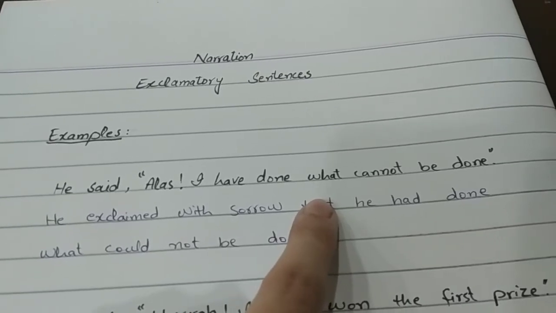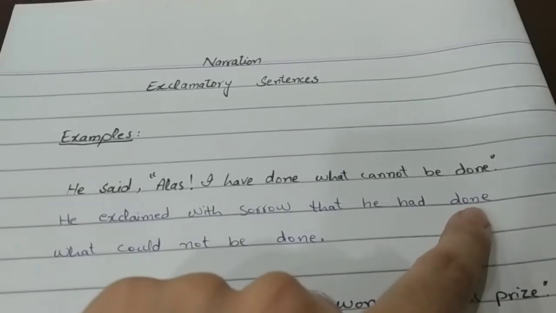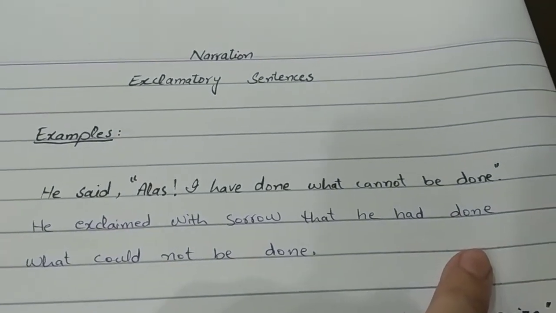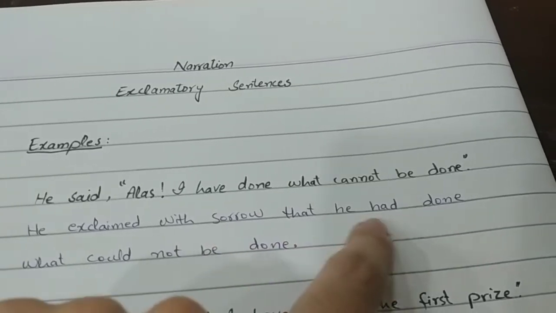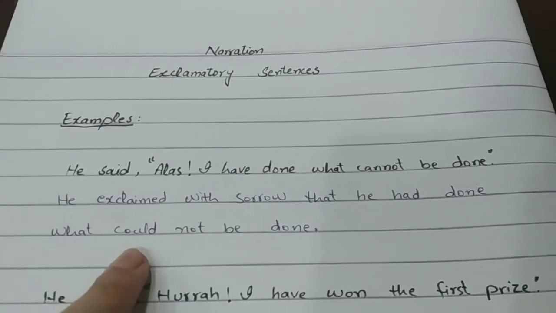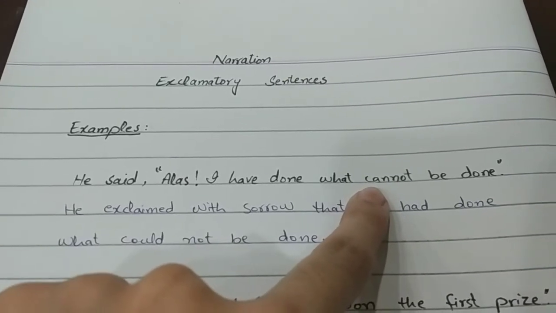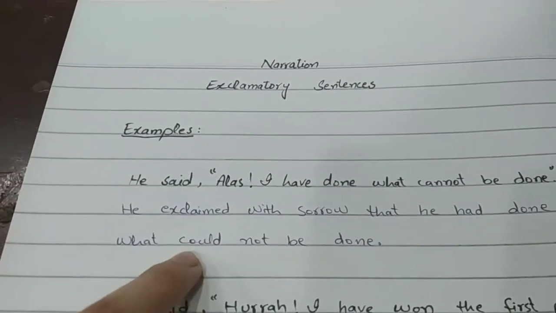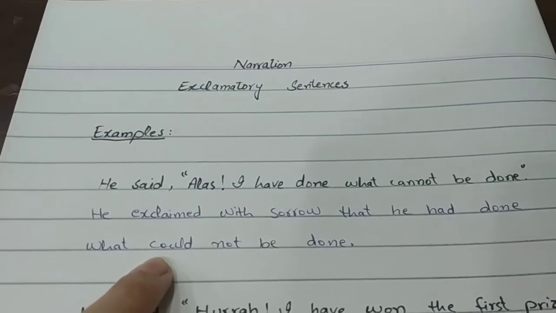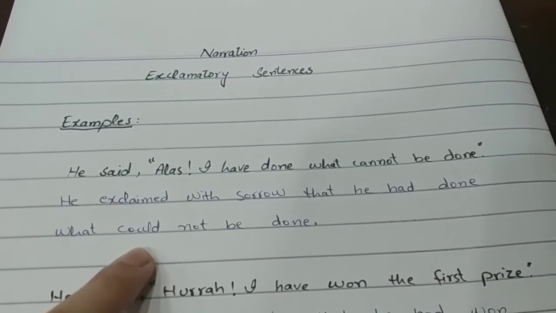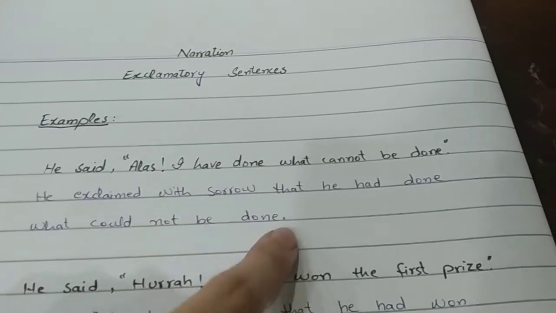So we are going to use had over there, and after had we always use the third form. That would become: he exclaimed with sorrow that he had done what could not be done. As can we use in present and could we use in past, that's why we are going to change can into could. That would become could not be done.